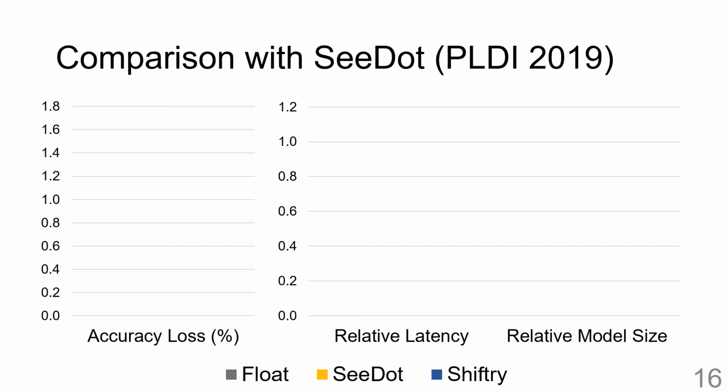We compare it to CDOT, which is the state-of-the-art in compiling ML algorithms to tiny devices. The following results were obtained on the Arduino Uno board on the benchmarks used by CDOT. First, accuracy drop. Here, accuracy drop is defined as the accuracy of the floating point code minus the accuracy of whatever code we are examining. Accuracy drop of the floating point code is naturally 0. We note that Shiftry generated code has an accuracy almost 1% better than CDOT generated code.